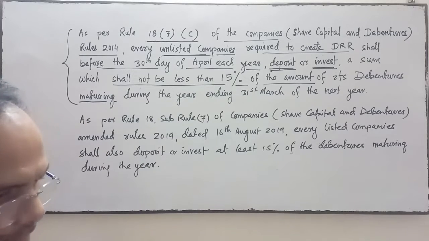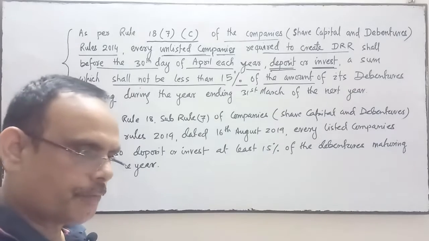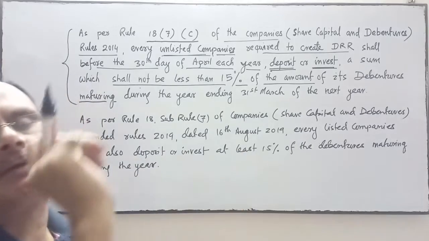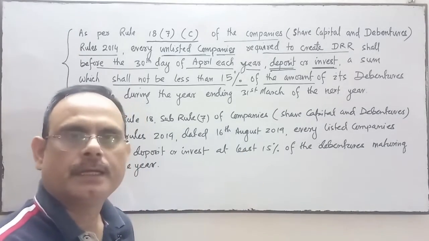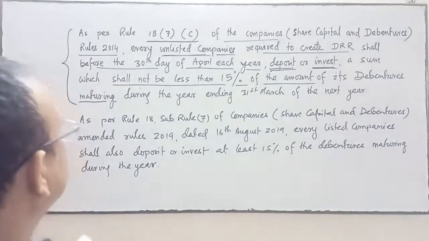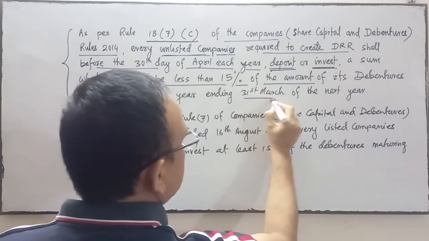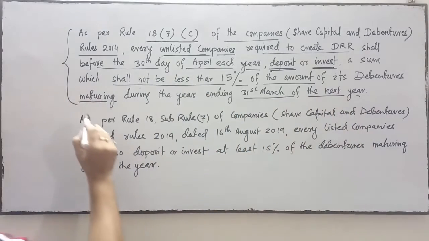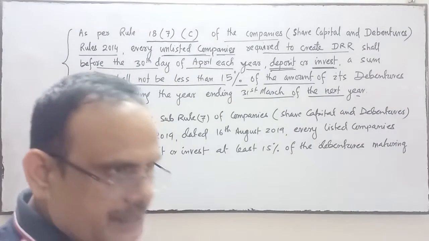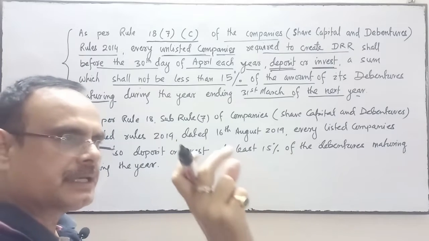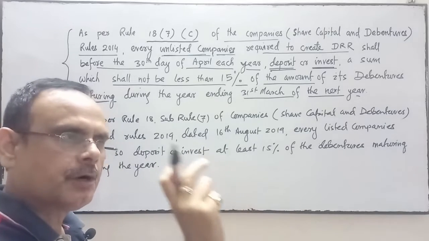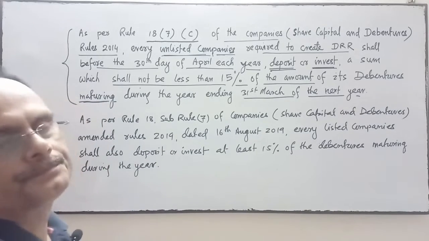Suppose 10 lakhs debenture is going to mature, so 15% of 10 lakh, 1,50,000, at least 1,50,000 has to be deposited in government securities or bank, or invested, for the debenture maturing during the year ending 31st March of the next year. At least 15% of that amount has to be invested or deposited on or before 30th April in this year.